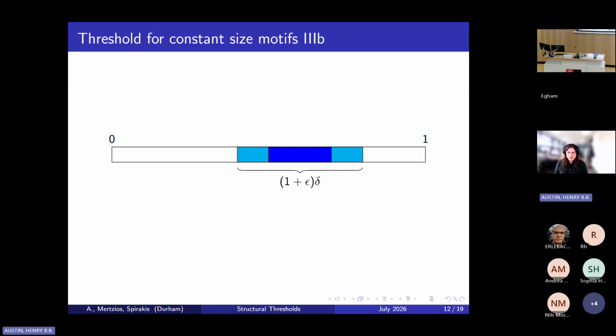And then repeating this argument for a slightly larger interval of length 1 plus epsilon delta, we would expect the probability of the motif showing up to be roughly similar to that of the footprint showing up in an Erdős-Rényi random graph of density 1 plus epsilon delta.